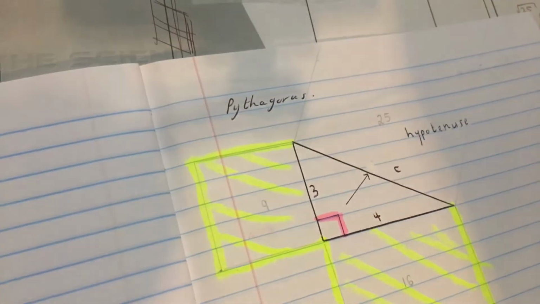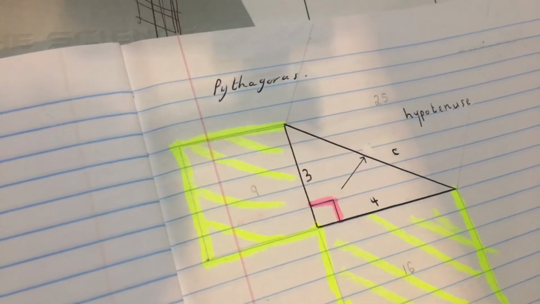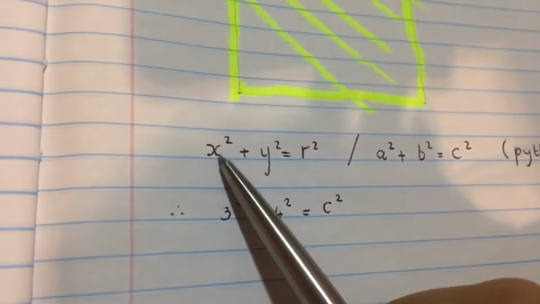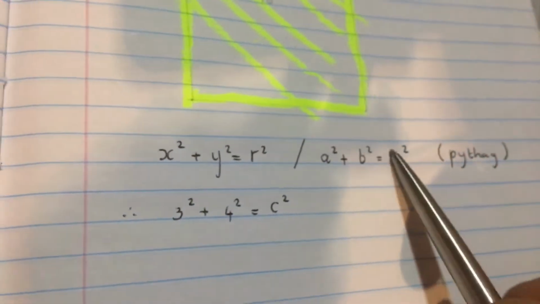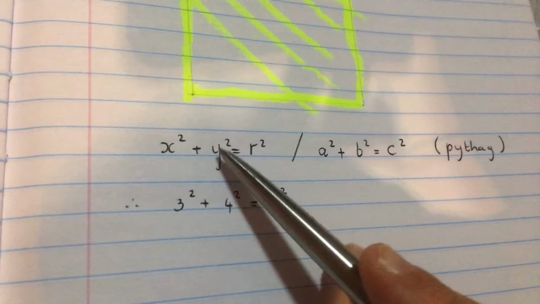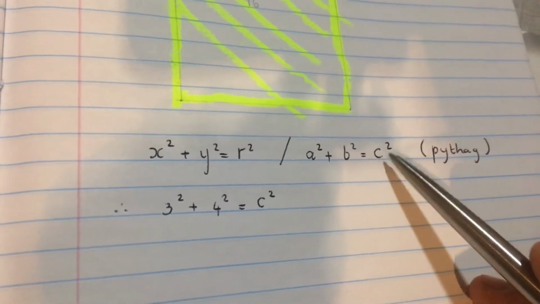How long is this side? What did you have to do? Remember, first thing you do is, I used this as my old way of doing it, but I know I taught you this way. It's the same thing. It's just x and y, this is a and b, but I know I taught you this last year.